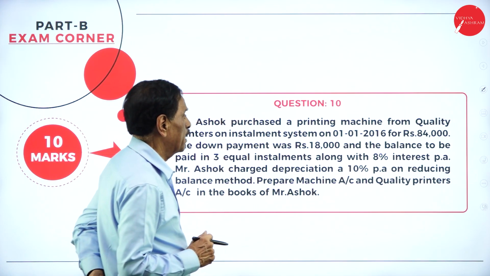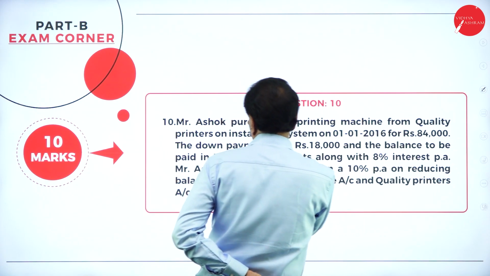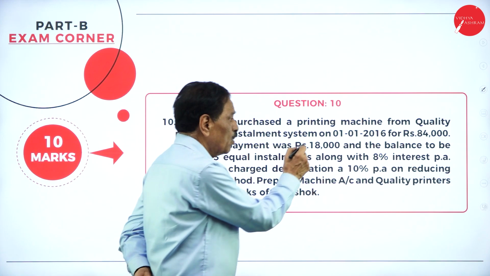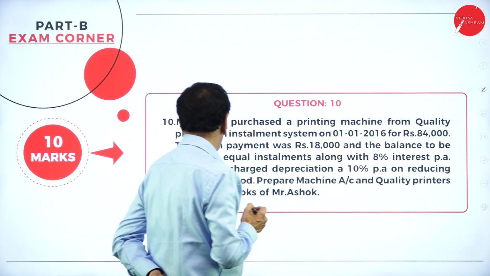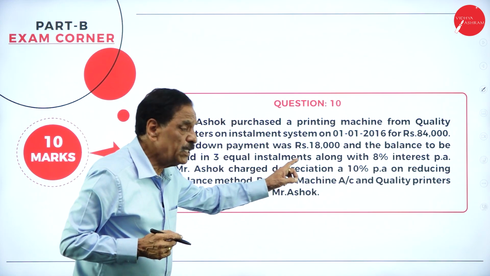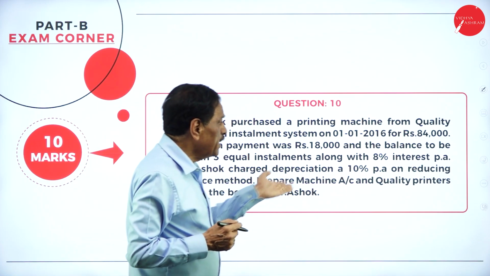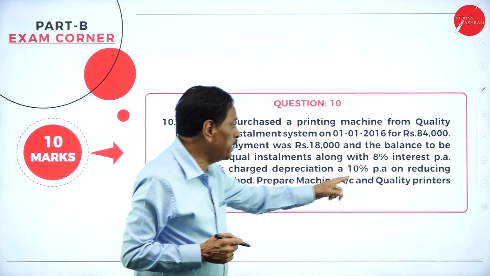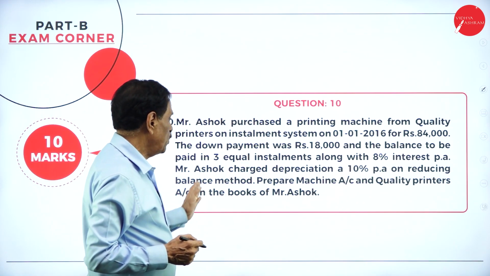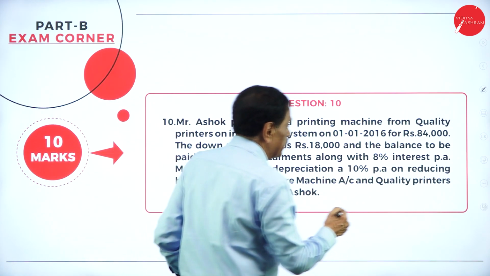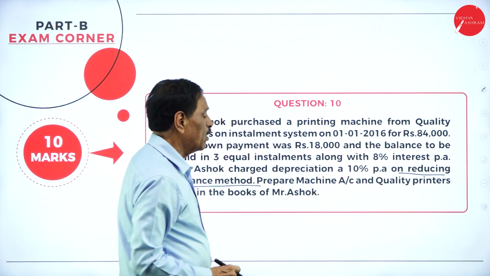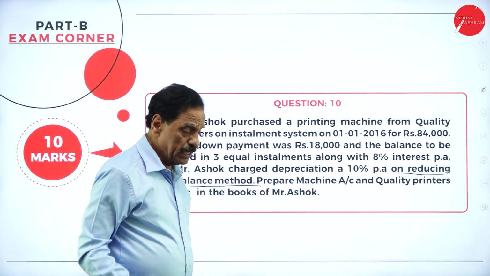Ashok purchased printing machinery from Quality Printers on the installment system on 1/1/2016 for ₹84,000. The down payment was 18,000 and the balance is to be paid in 3 equal installments along with 8% interest per annum. Ashok charged depreciation at 10% on the reducing balance method. Prepare the machinery account and Quality Printers Limited account in the books.